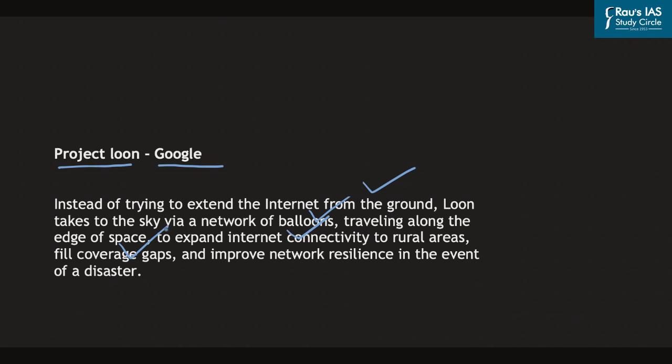So basically, they wanted to bridge the digital divide that existed in the world. And as such, they wanted to expand internet connectivity into rural areas, fill coverage gaps, and also improve network resilience in the event of a disaster. So for example, in warlike situations or in countries which are witnessing civil wars, the internet provided by way of balloons could have played a key role. Now Google started implementing this project in Kenya, Puerto Rico, etc. However, of late, it has announced that it will shut down Project Loon because of the unviability and also the technological challenges that this project is facing.